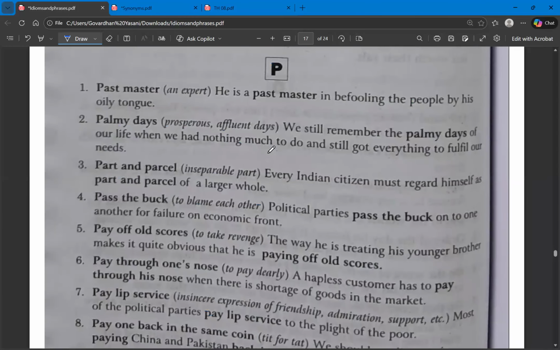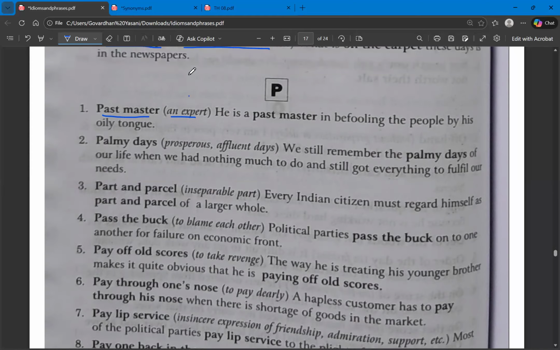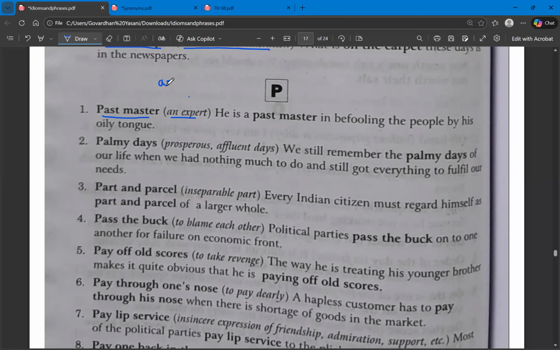The first under P letter is past master. Past master means an expert. And what are the synonyms of expert? Adroit, doyen, maestro, dexterity and aficionado. These are all the synonyms of an expert.